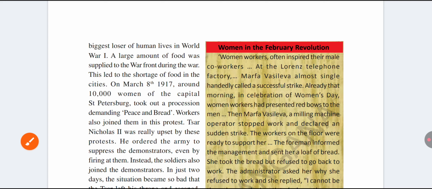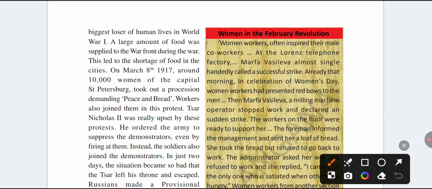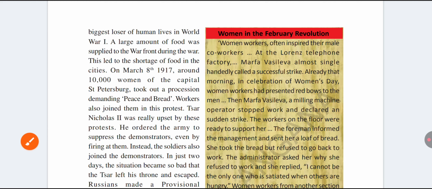The Tsar was very upset. What is going on in Russia? So he ordered the army to suppress the demonstrators, even giving them the power to fire on them.